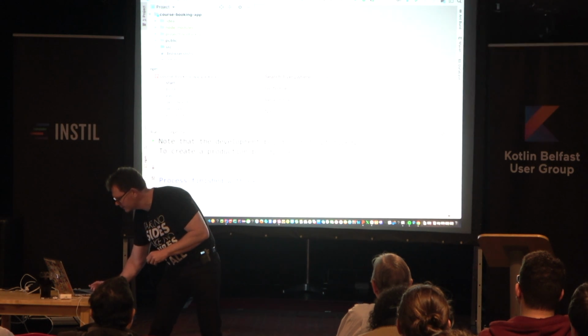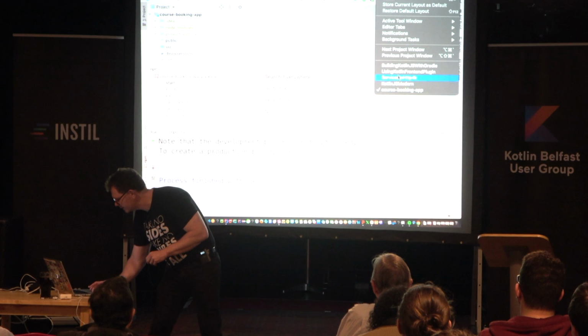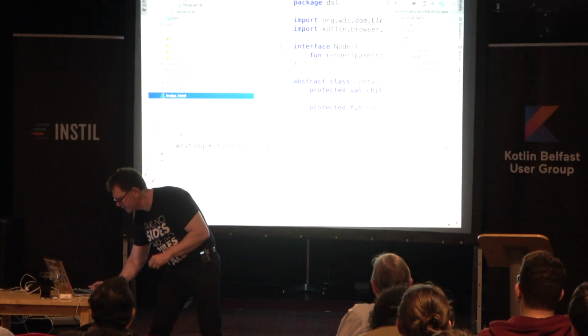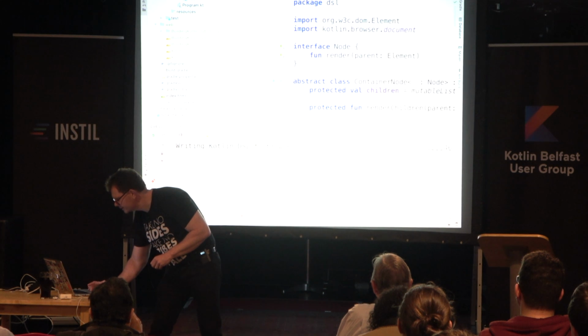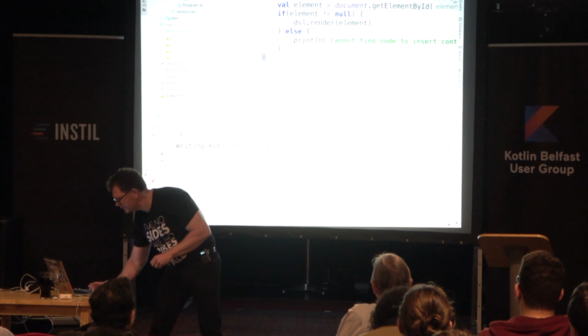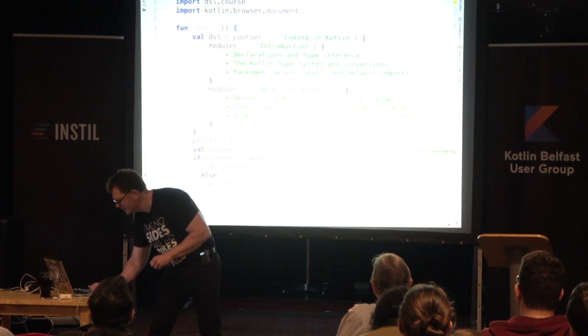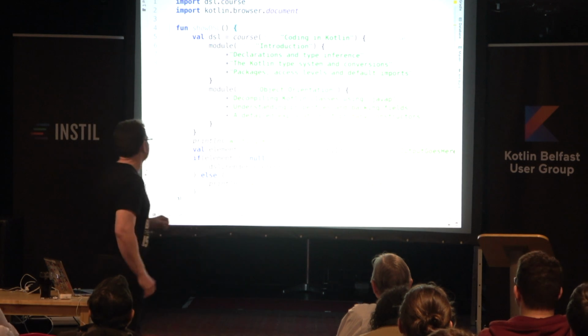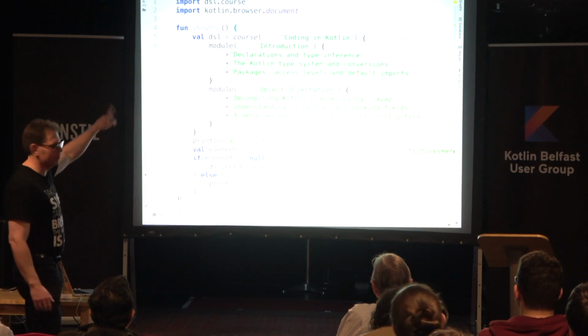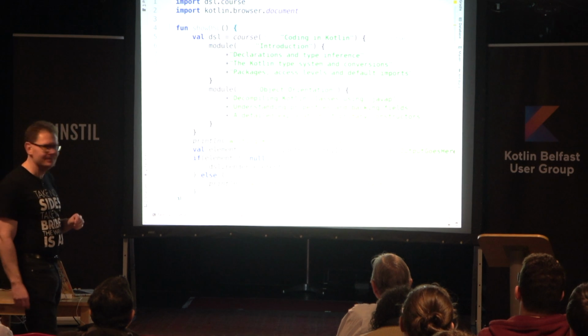So what's actually going on? There we are. I should have made this a bit smaller, but never mind. We've got a little program.kt file here, and what we're doing is calling a little function showDSL.